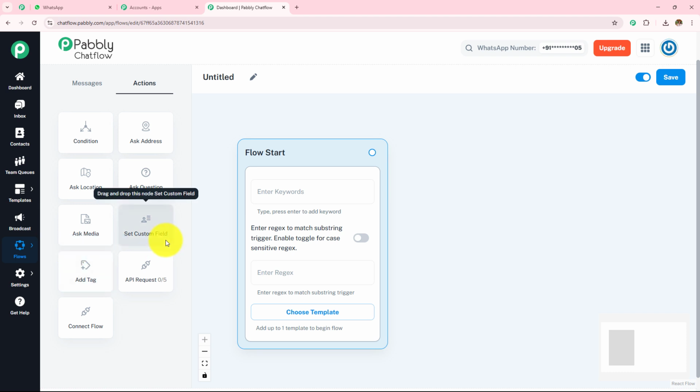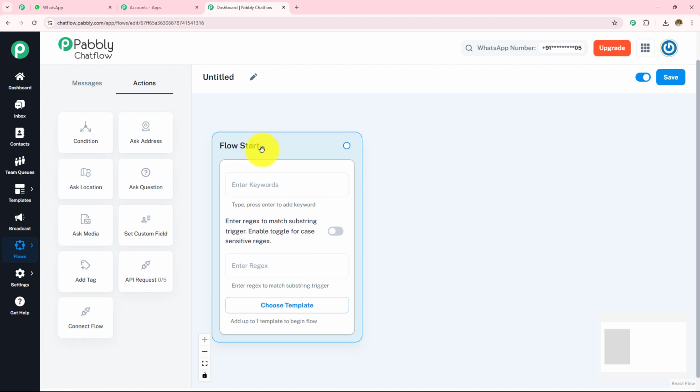The next is set custom field. This stores the user input in a custom variable for later use. We have this add tag. This assigns a tag to the user for segmentation and targeted follow-ups. We have this API request. This sends or retrieves data from an external API to enhance chatbot functionality. And finally, we have this connect flow. This links the flow to another chatbot flow.